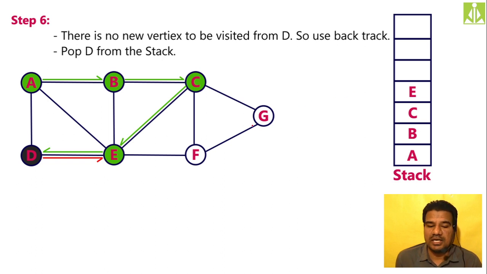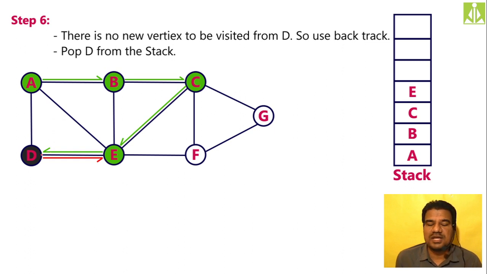Then when you are at E, your possibilities, you can go to B. You can go to B, but I can't because B is already visited. You can go to A because we have a path, but A is already visited, so we cannot move. We can go to D.